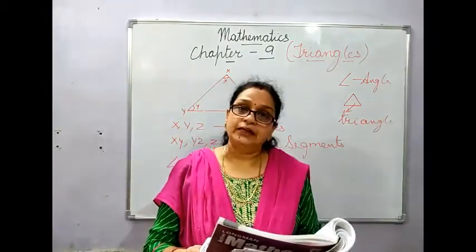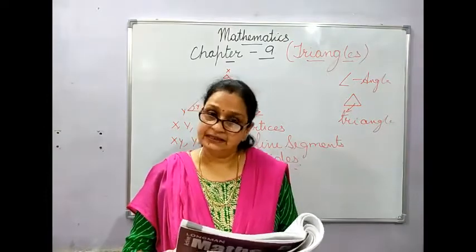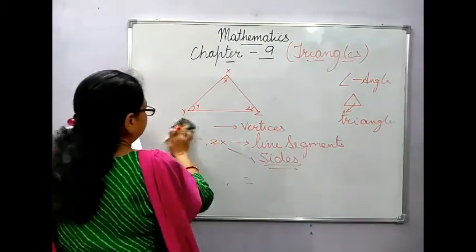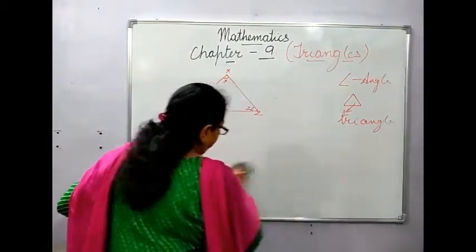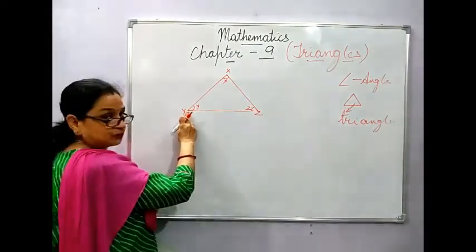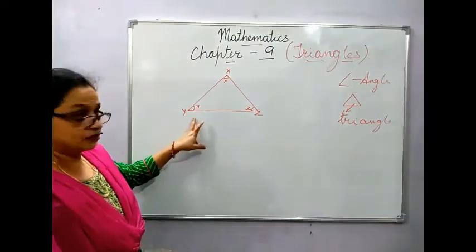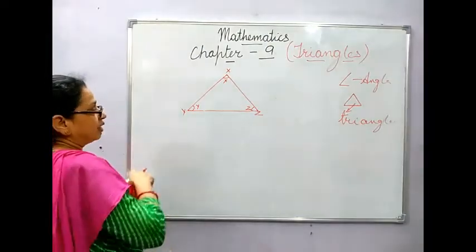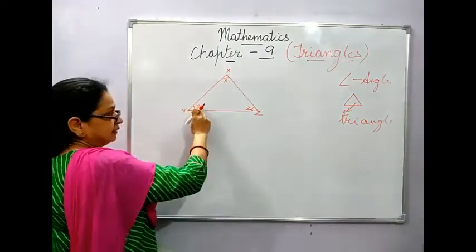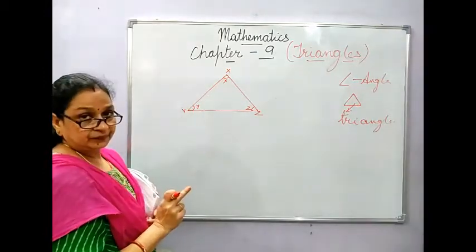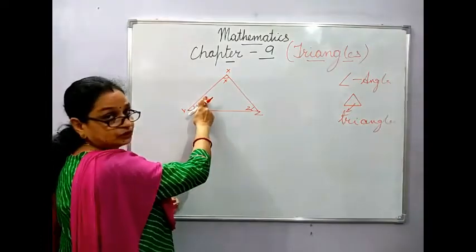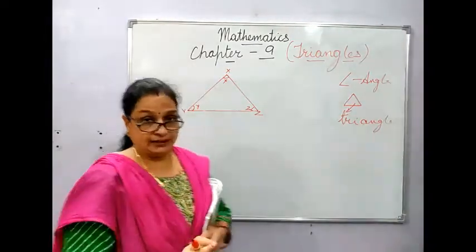A triangle is a polygon with the least number of sides, and that is 3. Now one thing I want to make clear about this. See children, XY and YZ are meeting at this point Y. This is the vertex of these lines. Now, if you observe, angle Z is just opposite to the line joining the other two angles.